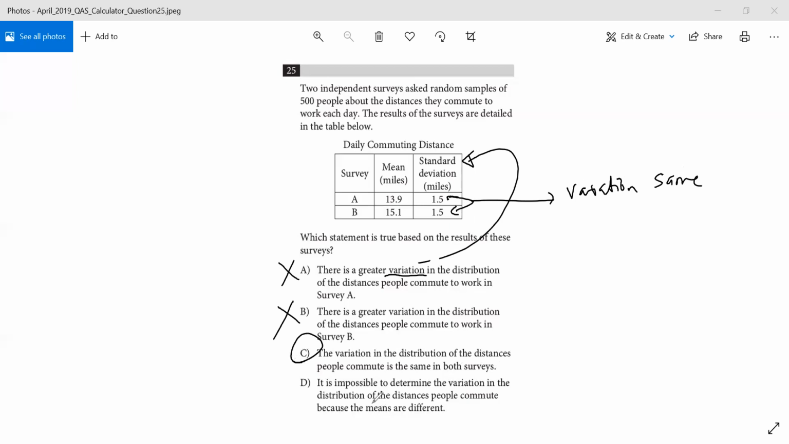But let's still keep reading. For choice D, it's impossible to determine the variation in the distribution. Well, we already determined that if the standard deviation is the same, then the variation is going to be the same. Because of that, D is also not correct. So in this case, the correct choice is going to be C.